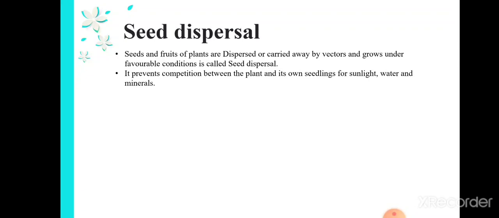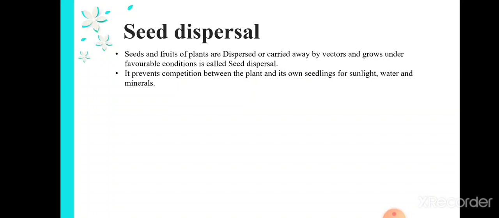Whenever too many plants grow under a particular space, there will be a lack of sunlight and a lack of water, so there will be competition among the plants to grow. If the plant is carried to some other region with more space, it will receive a proper amount of sunlight, water and nutrition.